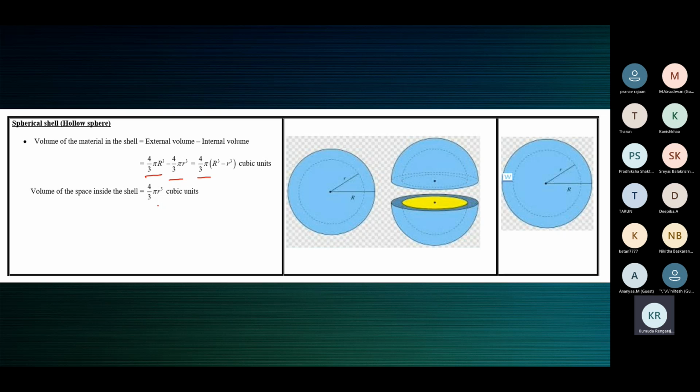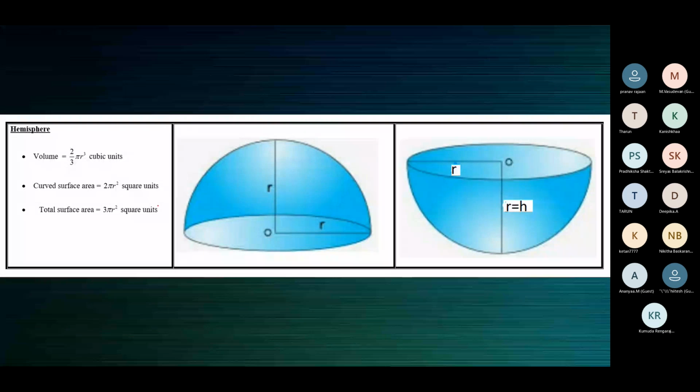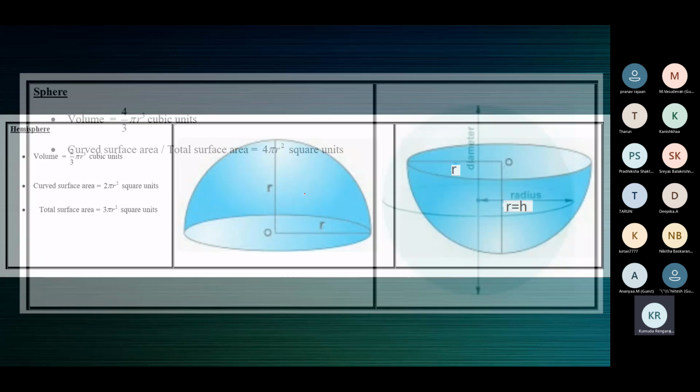So in the case of a spherical shell, area to be painted outside is 4 pi capital R square, because sphere outside is 4 pi R square.